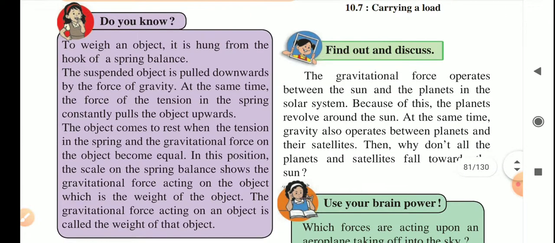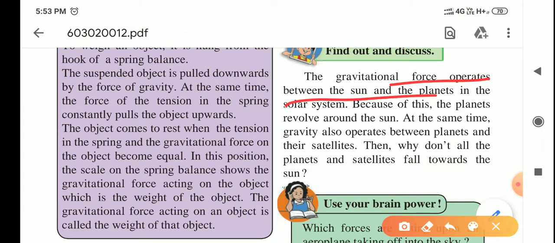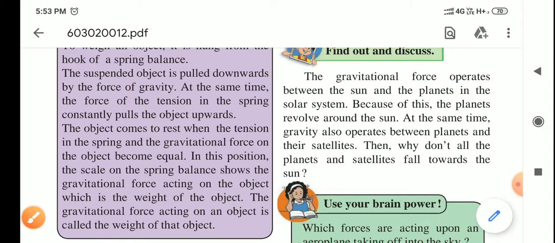Now in this position, the scale on the spring balance shows the gravitational force acting on the object, which is the weight of the object itself. The gravitational force acting on an object is called the weight of that object. Now the gravitational force operates between the sun and the planets in the solar system. Because of this, the planets revolve around the sun. So there is a gravitational force acting between bodies, two bodies in the, you can say, universe.